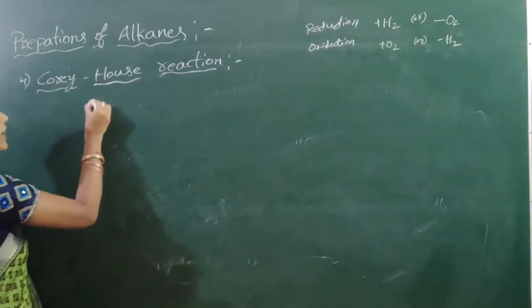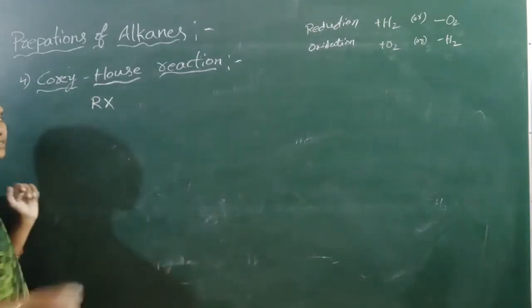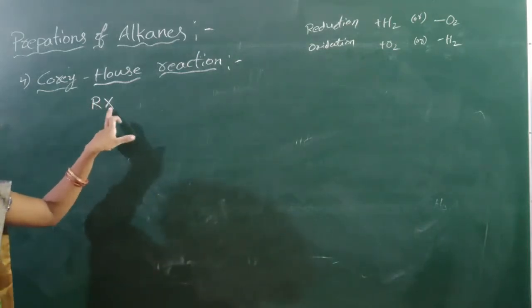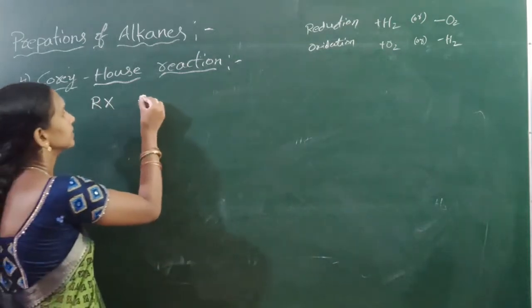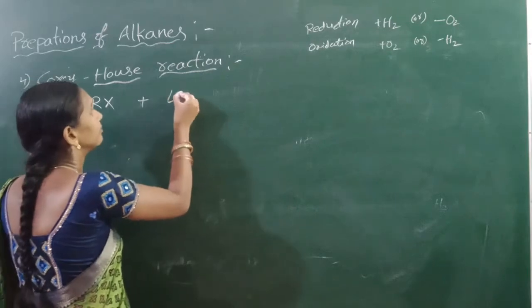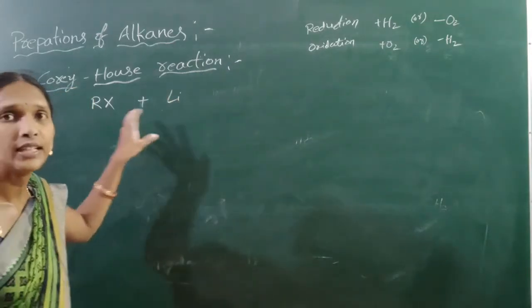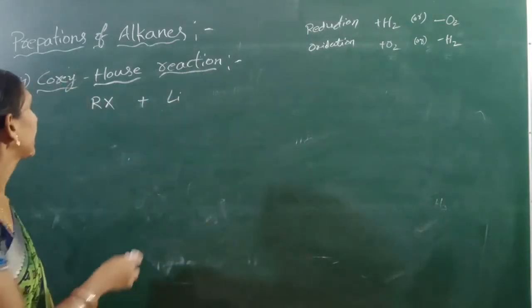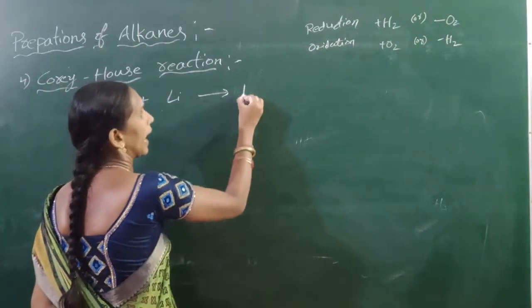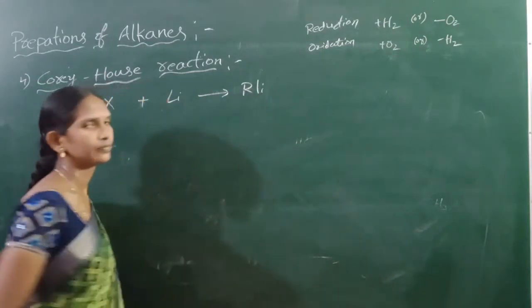Here I can take alkyl halide. This alkyl halide can react with lithium metal to form alkyl lithium.